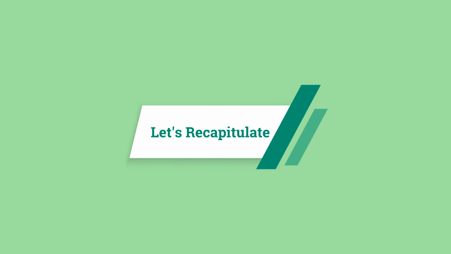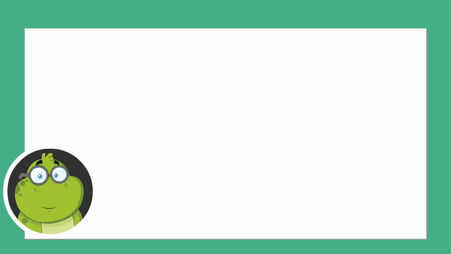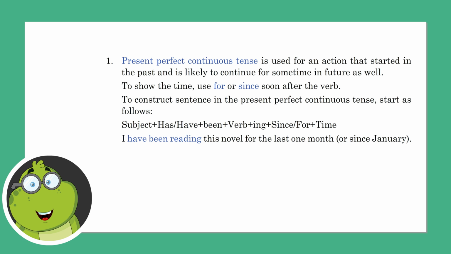Let's recapitulate. Present perfect continuous tense is used for an action that started in the past and is likely to continue for some time in future as well. To show the time, use for or since soon after the verb.